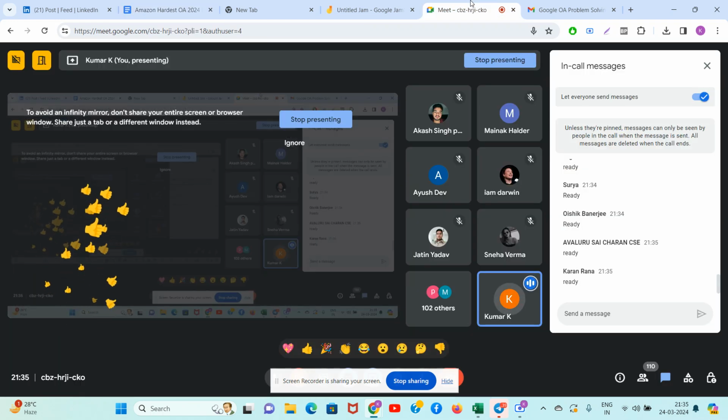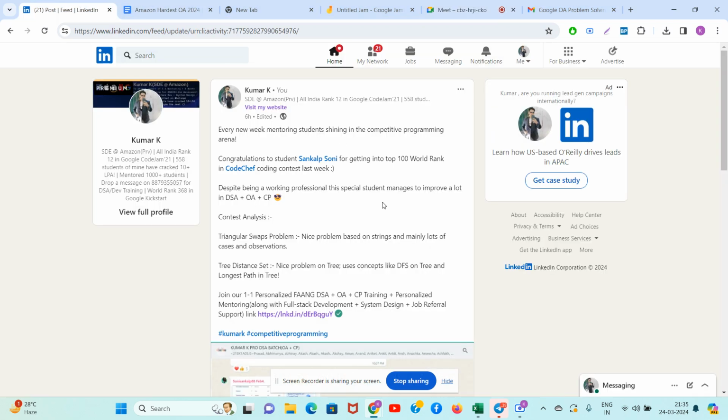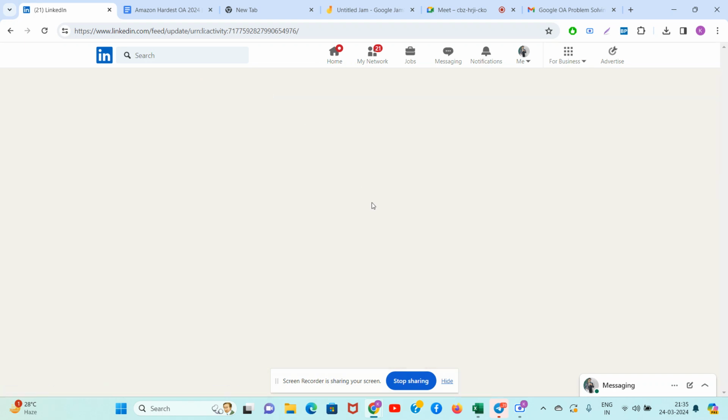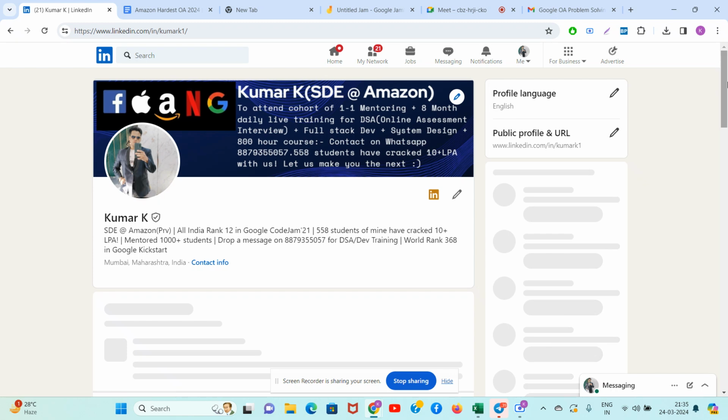But before that, guys, let's give congratulations to our recent students. Congratulations to Sankalp. Sankalp is our student, a working professional, and he got a top 100 world rank in CodeChef last week. So give congratulation emojis for Sankalp. He generated this result a few days back, I posted it today.